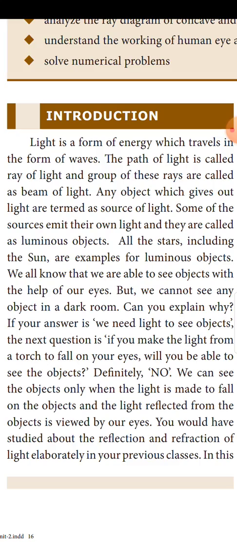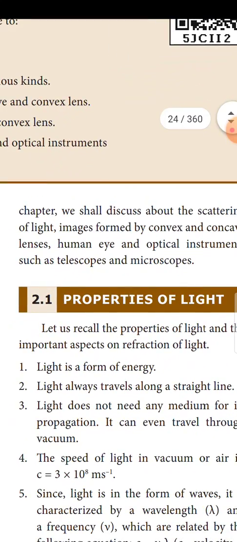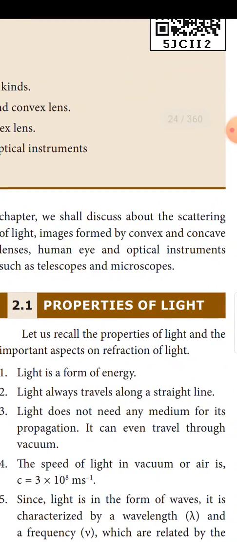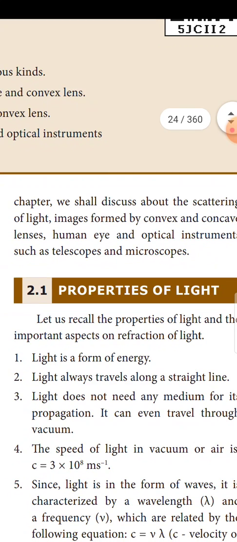You would have studied about the reflection and refraction of light elaborately in our previous classes. Now we are going to discuss about scattering of light, images formed by convex and concave lens, human eye and optical instruments such as telescopes and microscopes. Properties of light.